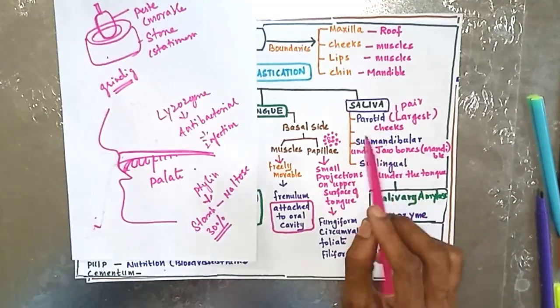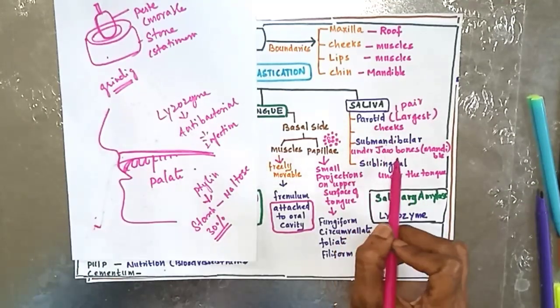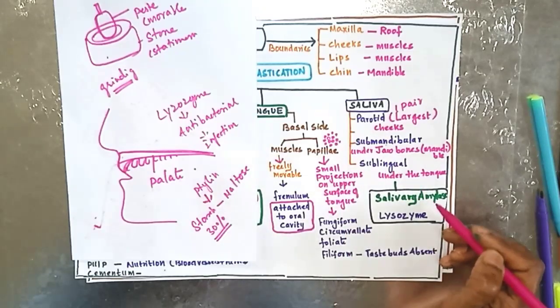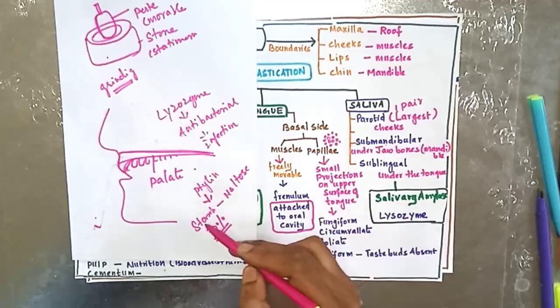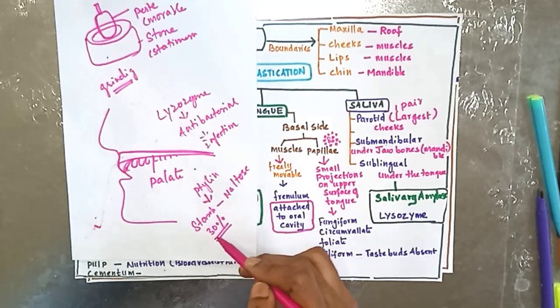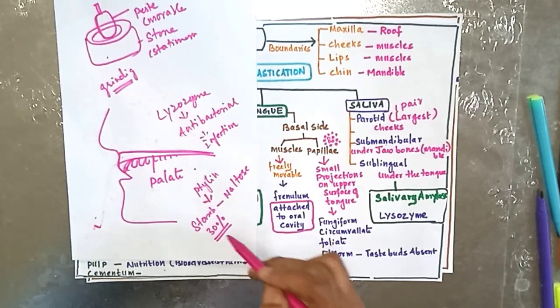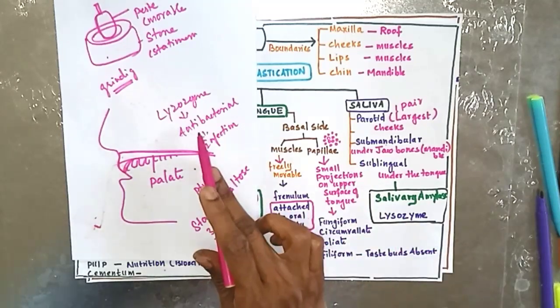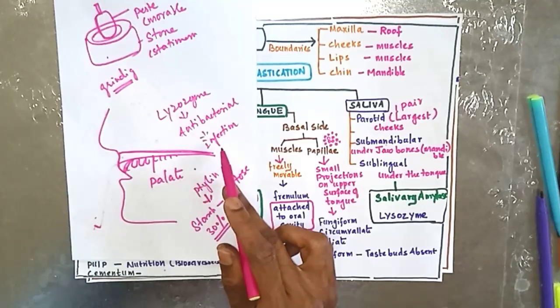Three pairs of salivary glands, parotids present in cheeks, submandibular under the jaw bones, sublingual under the tongue, and saliva contains salivary amylase, also called as ptyalin. It acts on starch and converts it into maltose. 30% of carbohydrate digestion begins in the oral cavity. Lysozyme is another important antibacterial agent which is present in the saliva, helps in preventing the